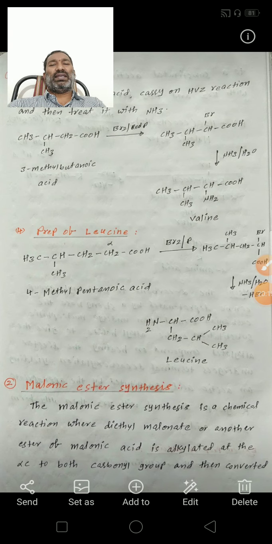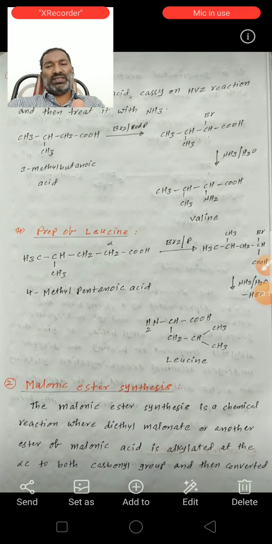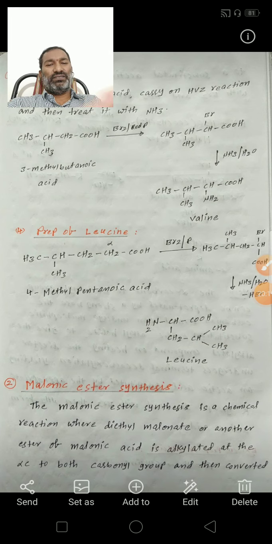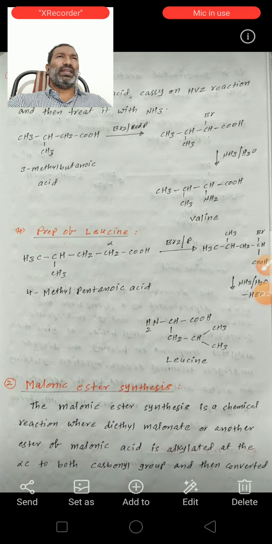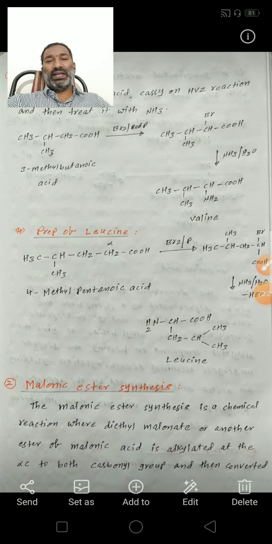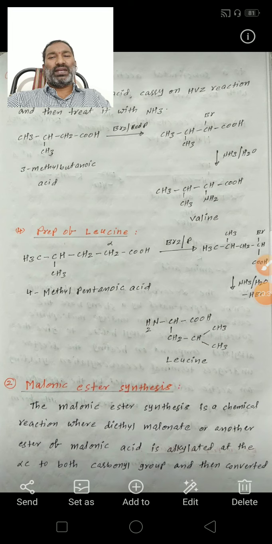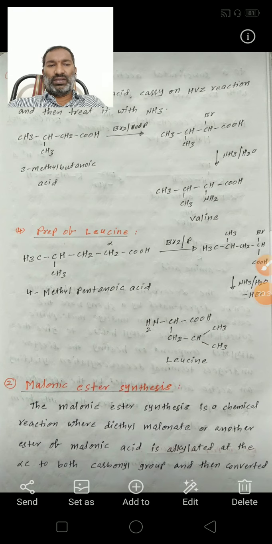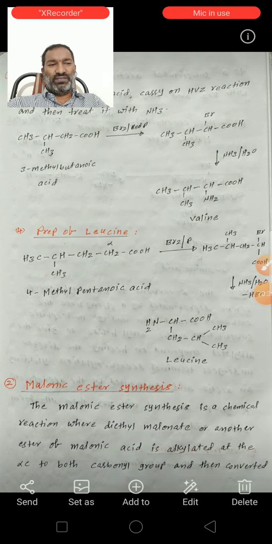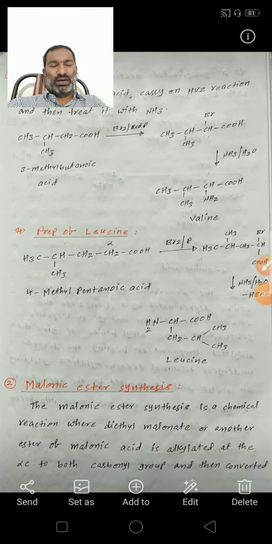From those carboxylic acids we can prepare these different amino acids. We can prepare any amino acid by taking the appropriate initial carboxylic acid. This is the first method of preparation of alpha amino acids.